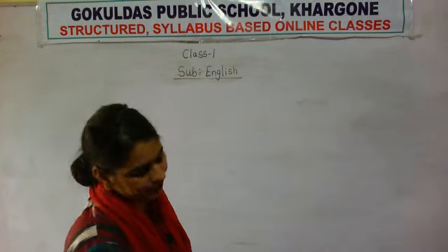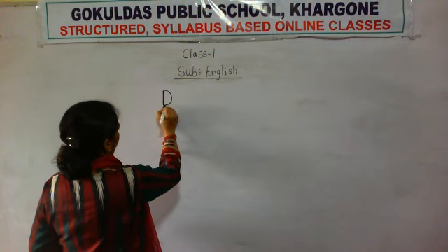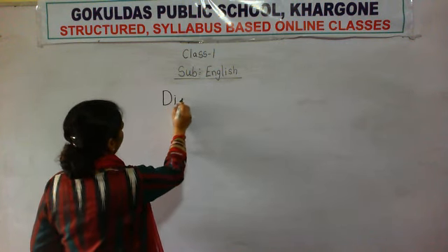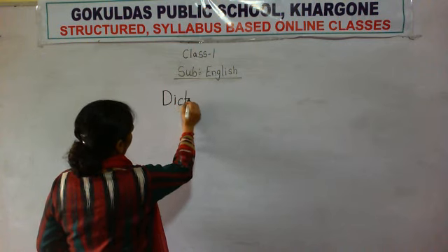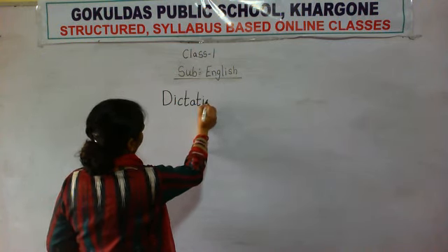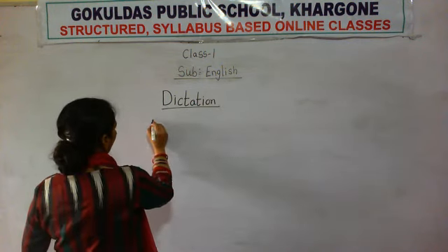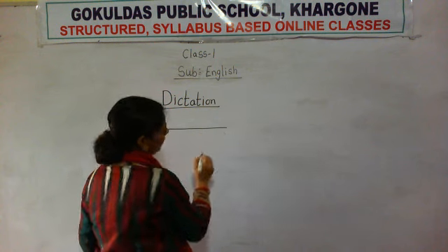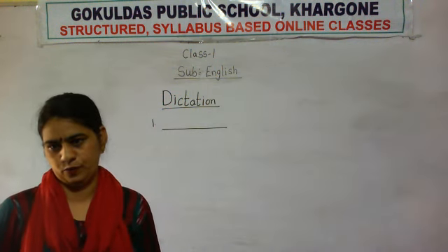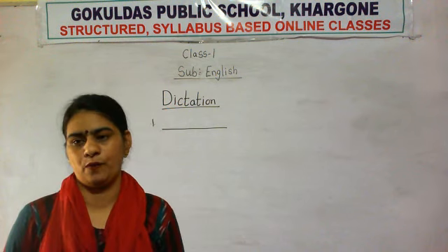Number 1, dictation. Okay, so number 1, you have to write the spelling of love.